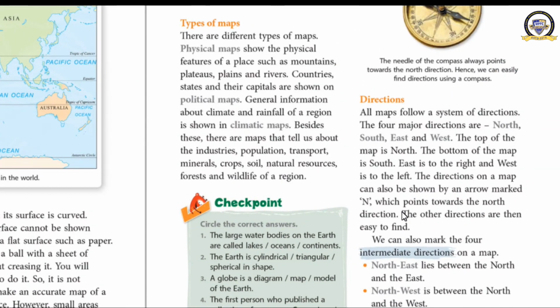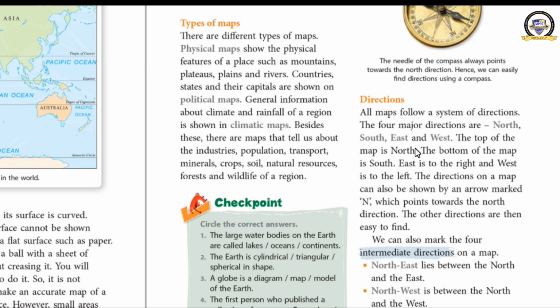How can we read the map? There are certain indications given on each and every map, and by understanding them we can clearly come to know the information given on a map. For example, directions. If you want to know the directions, it is very simple. There are four major directions marked: north, south, east, and west.